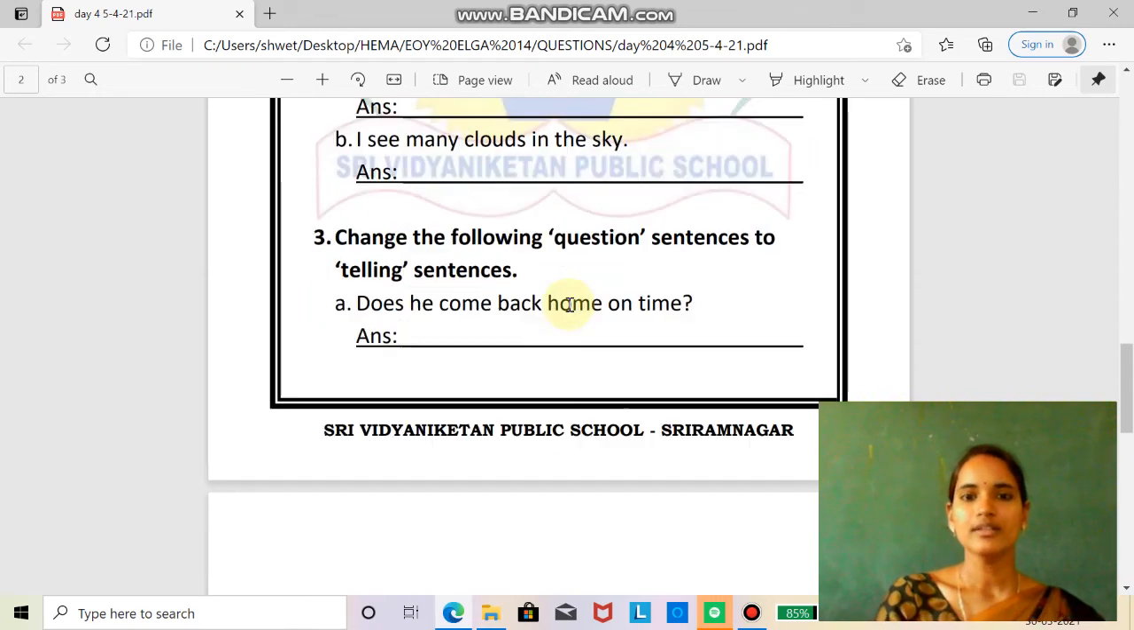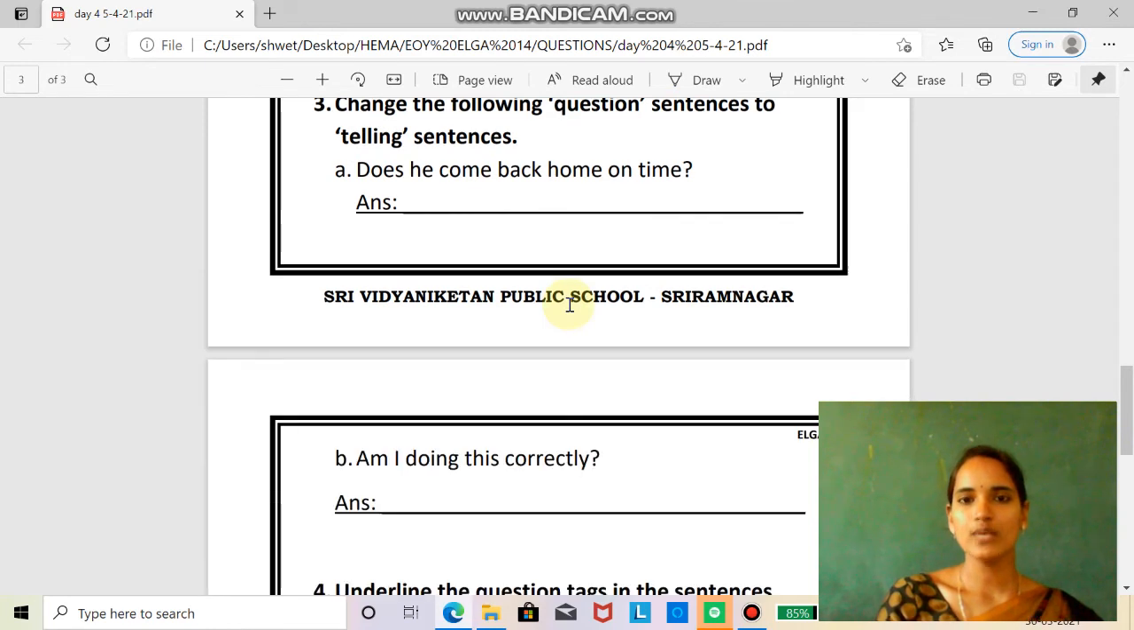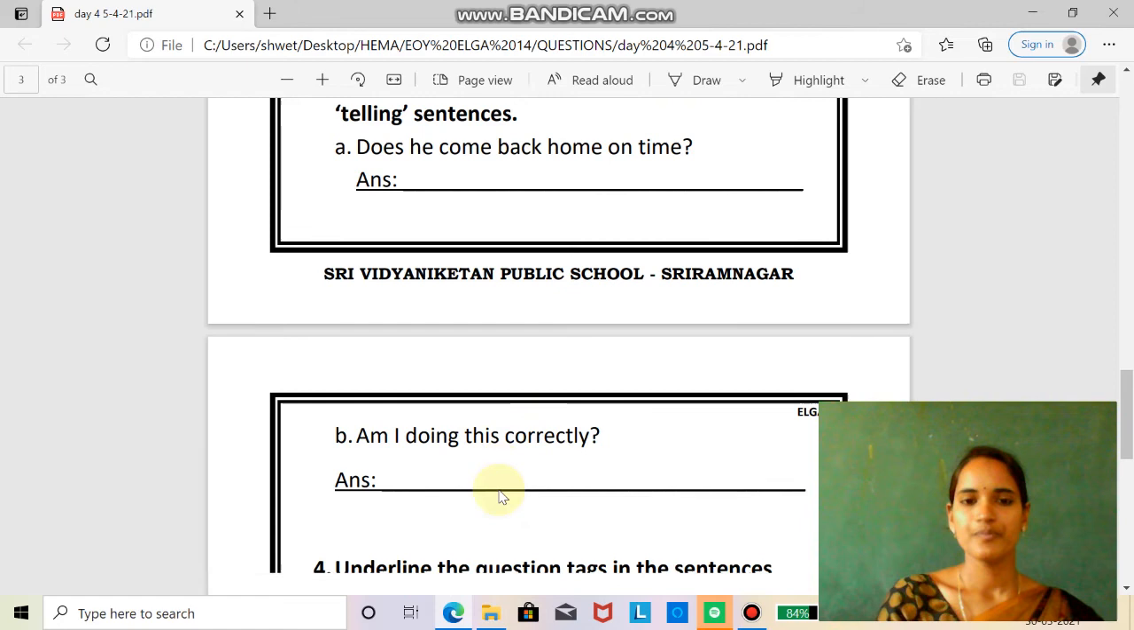And then here, now once again vice versa. Here the given sentences are question sentences and you need to change them into telling sentences. Clear? So, does he come back home on time? This is the question which is asked. Now you need to convert this into a telling sentence, and followed by the other question also.